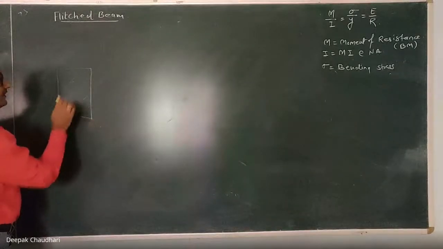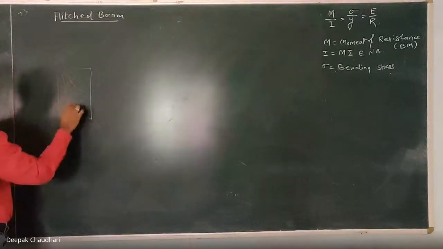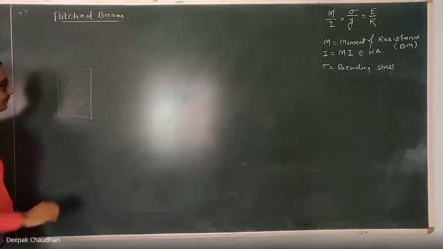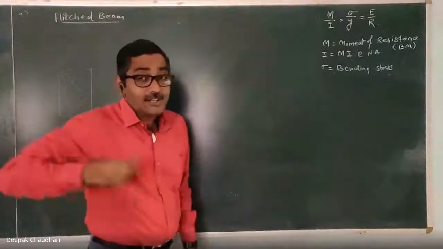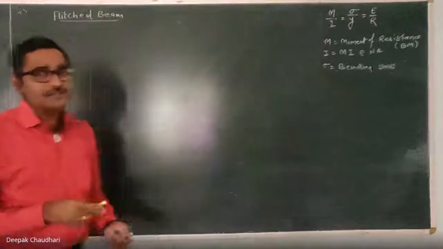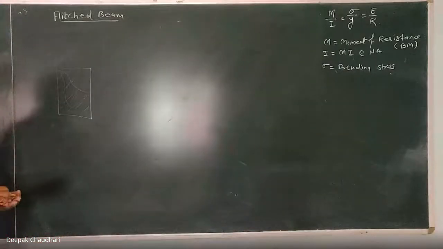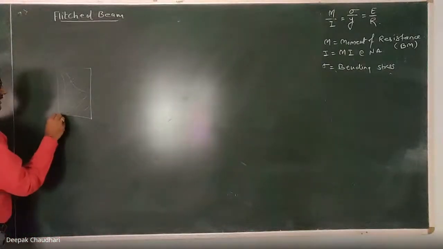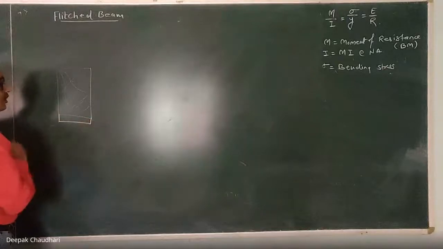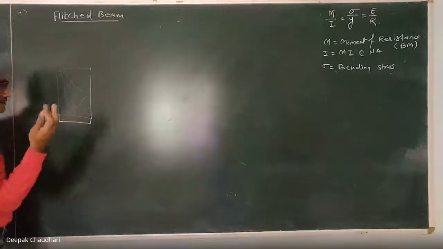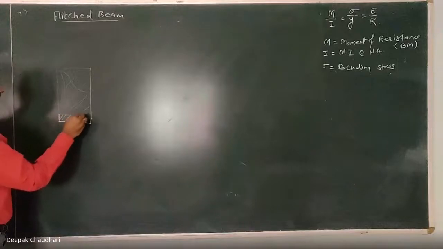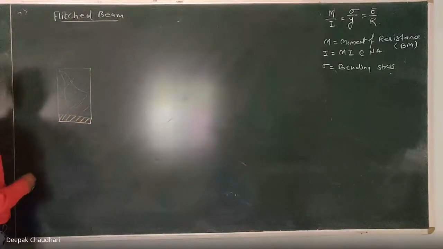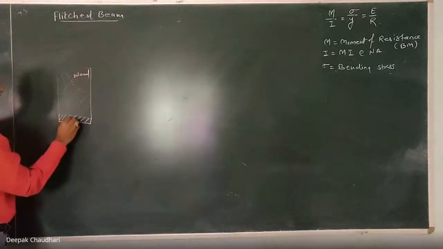Or if it is made of wood, this is the convention to show the wood, the bending strength of the wood is less. So to enhance the bending capacity of the wood, or the moment of resistance of the wood, another material, maybe mild steel or copper, or aluminum, since copper is very costly, may be rigidly connected to this wood. Here this is wood and this is the mild steel.